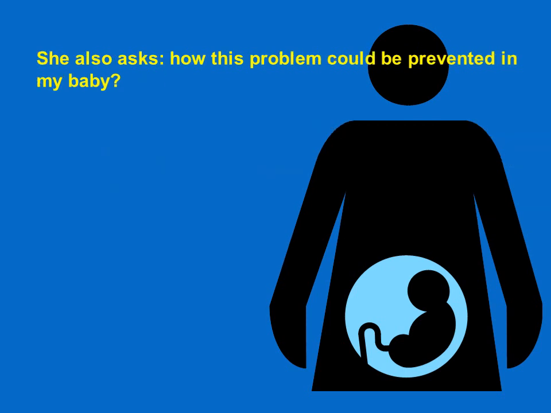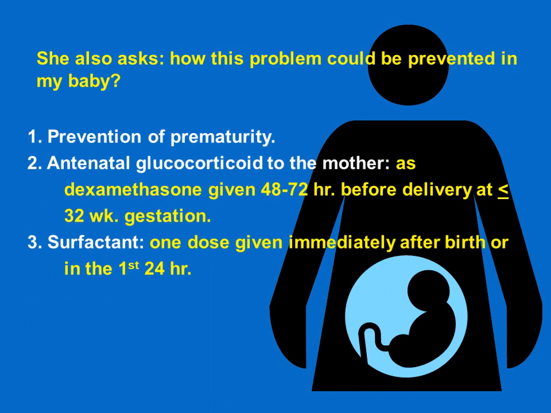Another question she asks, how could this problem be prevented in my baby? So if she gets pregnant again, she asks, can we prevent my next baby from having RDS? Your response should be definitely yes, by preventing prematurity, by preventing the predisposing factors for prematurity, and by antenatal glucocorticoid administration to the mother, such as dexamethasone given 48 to 72 hours before delivery at less than or at 32 weeks of gestation.